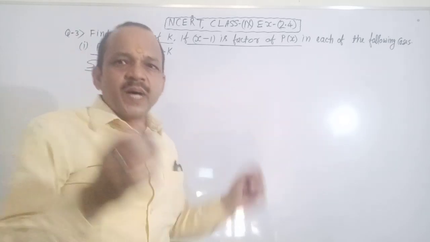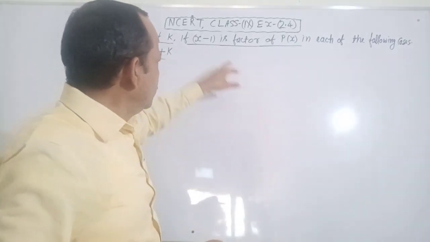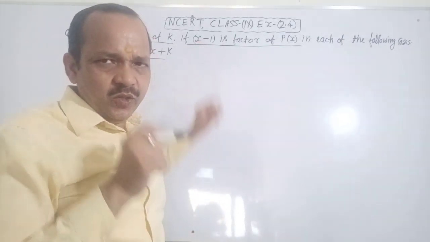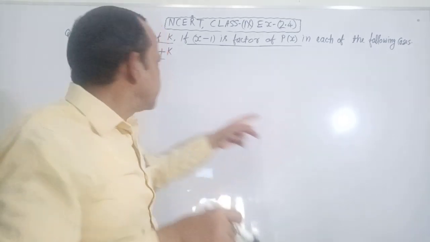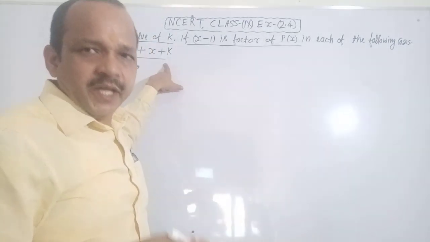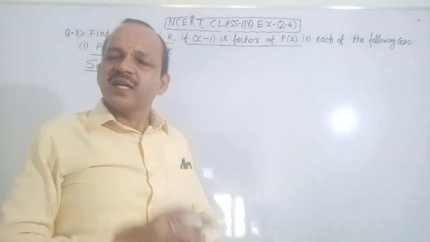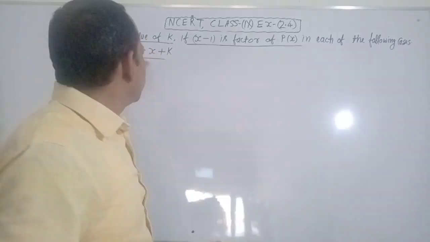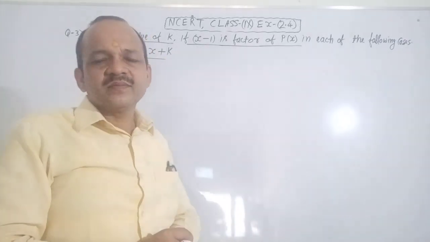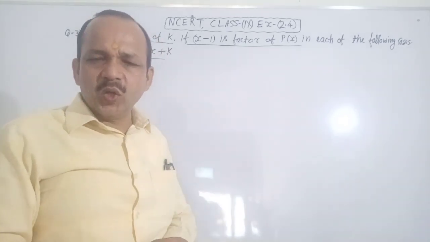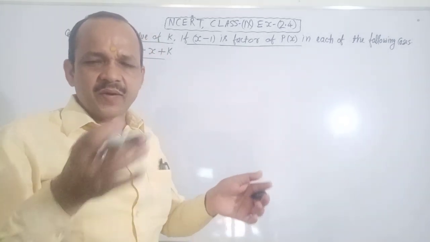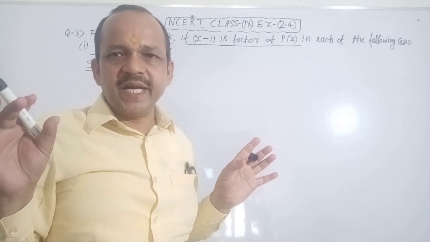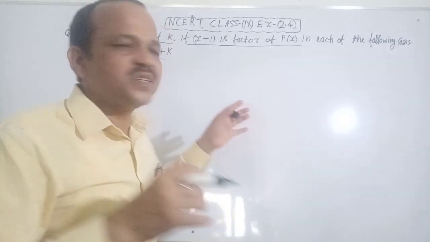Is it clear? Firstly, you find the value of x. Then you put the value of x in the given polynomial. If the result becomes 0, then x minus 1 is a factor of the given polynomial. And you compare both right side and left side. In this way you can find the value of k. Is it clear? No confusion about it? Very good. It is very easy.